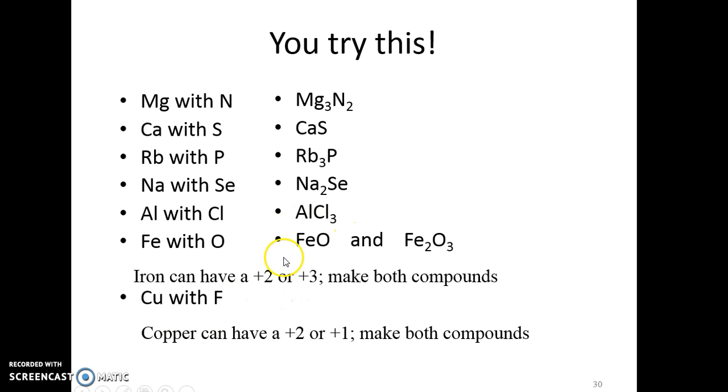If I look at iron positive 2, see, which one is iron positive 2? Remember that oxygen has a negative 2 charge. There's only one iron here, so that's iron positive 2. Here, iron has a positive 3 charge. Negative 2 times 3 is 6, so you have to have a positive 3 here. Remember the crossing over of the subscripts. It makes it easy to figure out this formula. Crossing over the charge as a subscript. Copper positive 2 is going to have 2 fluorines. Copper positive 1 only has 1.